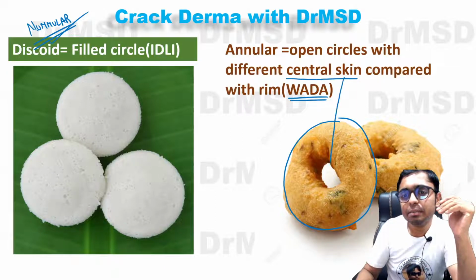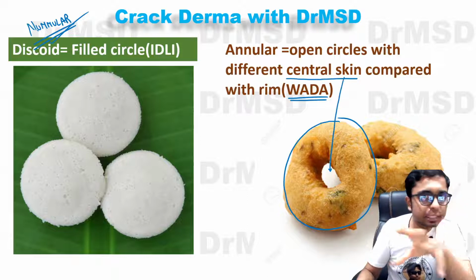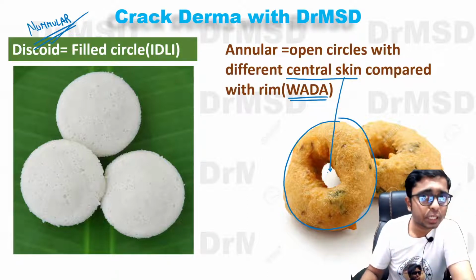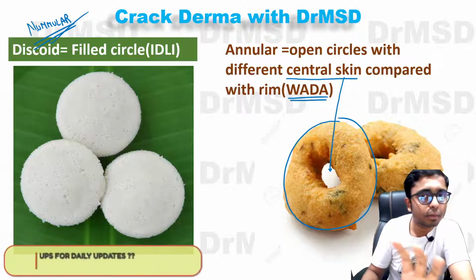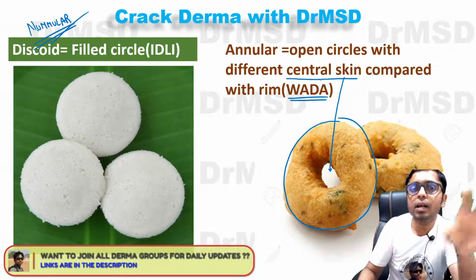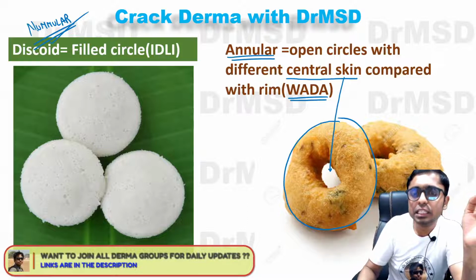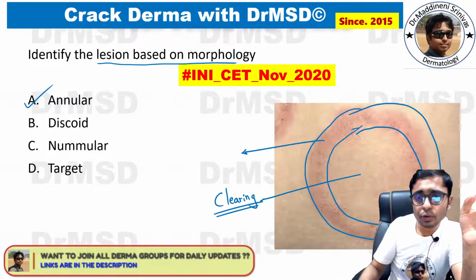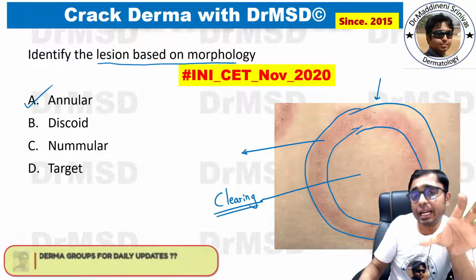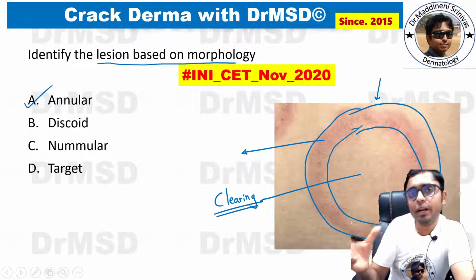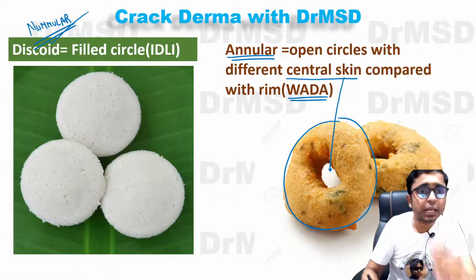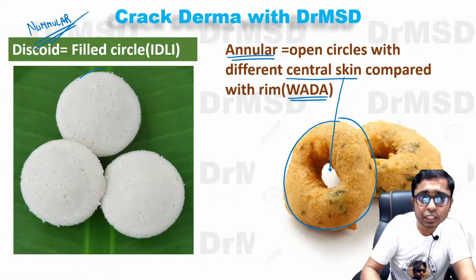You can simply take the analogy of this central area, which is deficient, which is absent, and it is quite different from the periphery of this vada. Likewise, in an annular lesion, the lesions are going to be open circles. You can see this is an open circle with a different center and a different periphery. Both of these are different in the case of annular lesions, whereas in the discoid lesions, the entire lesion is going to be a completely filled circle.